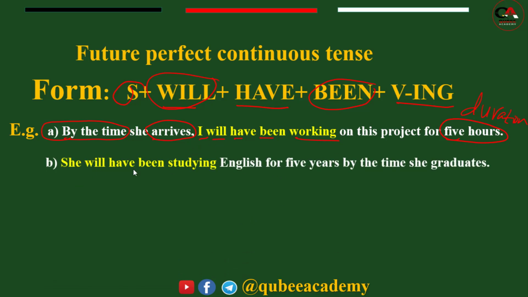Another example, she will have been studying English for 5 years. By the time she graduates, the indicator also. One is present simple tense. Then this one is future perfect continuous tense.